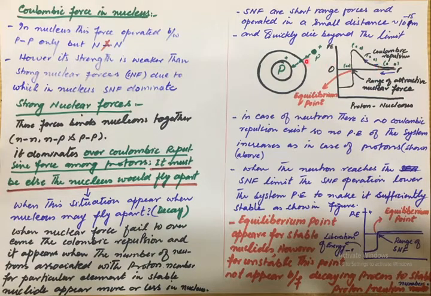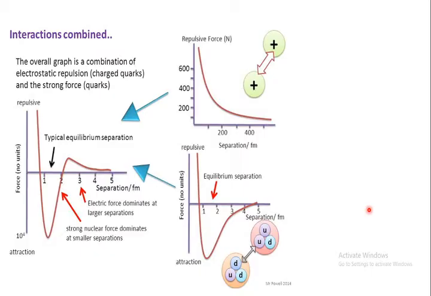The Coulombic repulsive forces and strong nuclear forces inside the nucleus, and the achievement of the equilibrium point, we can study and explain in another way by using separate graphs of these two forces. Here there is a Coulombic repulsive force graph.